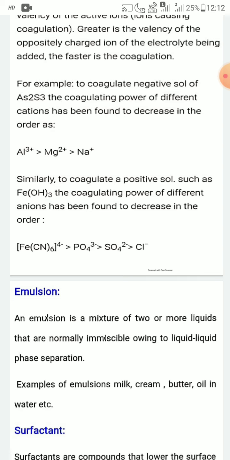So to coagulate negatively charged arsenic sulfide, the aluminum 3+ ion is more effective than the magnesium 2+ ion and the Na+ ion, because the Al3+ ion has the largest valency among Al3+, Mg2+ and Na+.